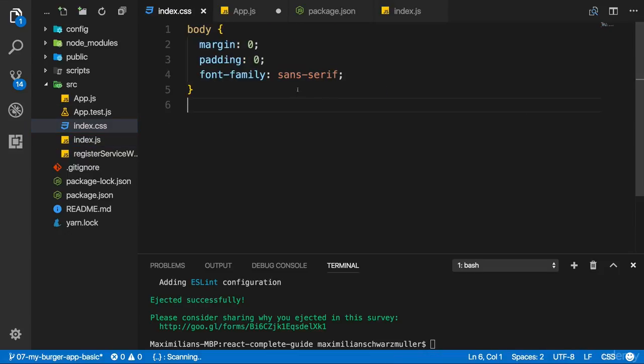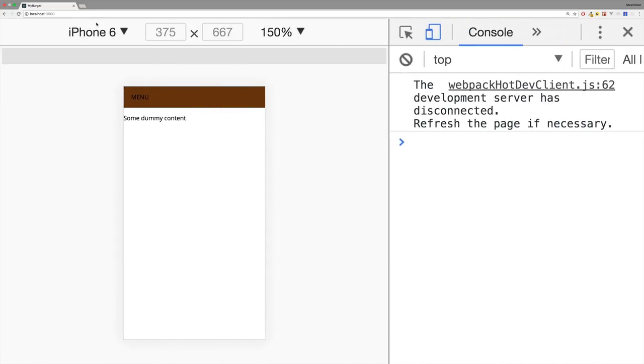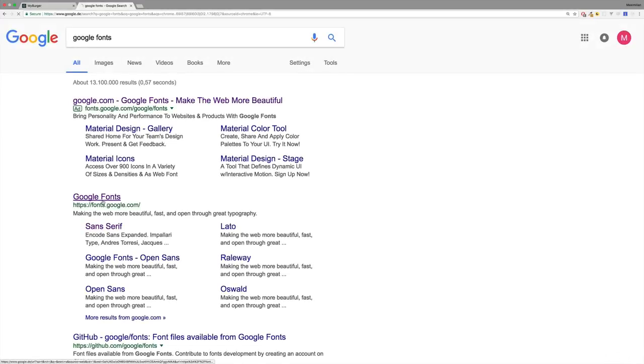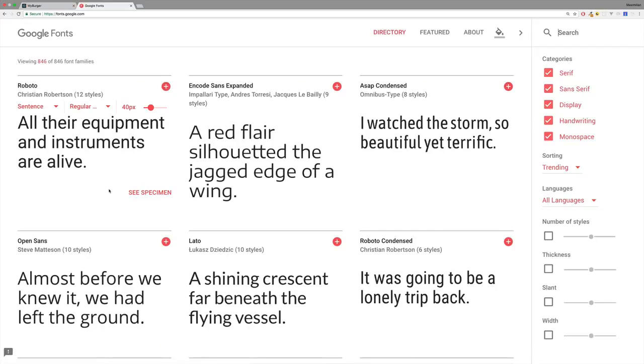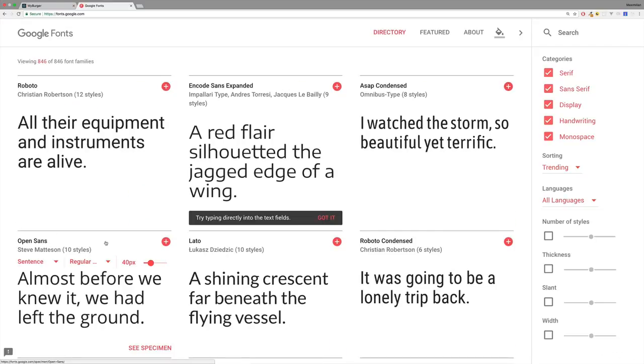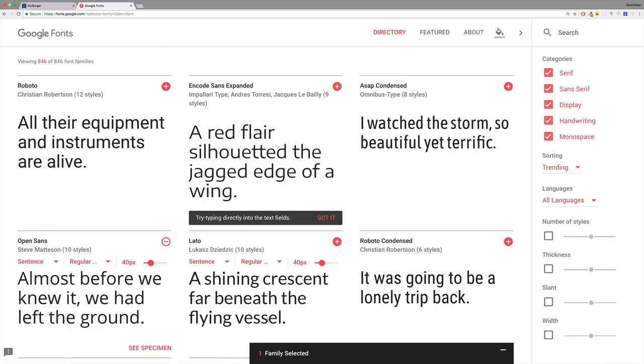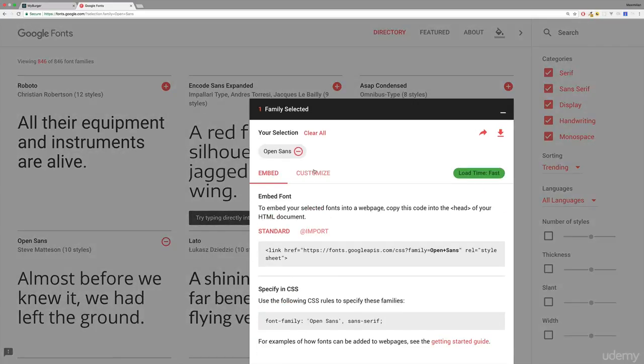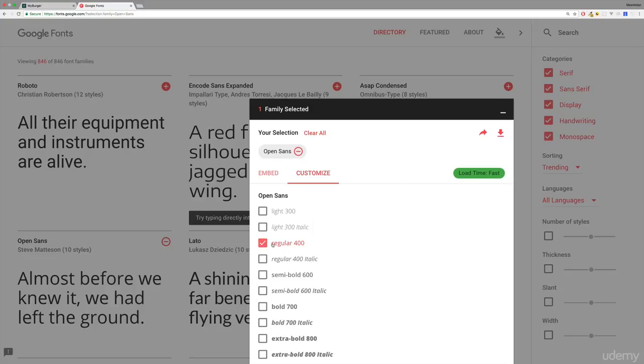In that CSS file, I want to set the font family to another font. We could of course use the default, but I picked a different one which I find a bit more beautiful basically. I want to use Open Sans, and for that you can simply search for Google Fonts, and on the Google Fonts page, as I just mentioned, it's this Open Sans font here. Now once you selected this, you can click on it at the bottom to customize it, and there I don't just want to pick the regular one, let's also pick the bold one in case we need this, in case you want to have some bold text, for example for headings.